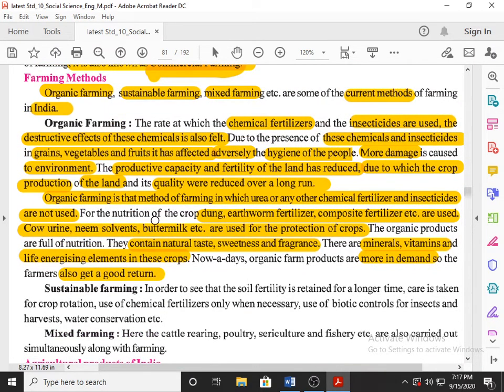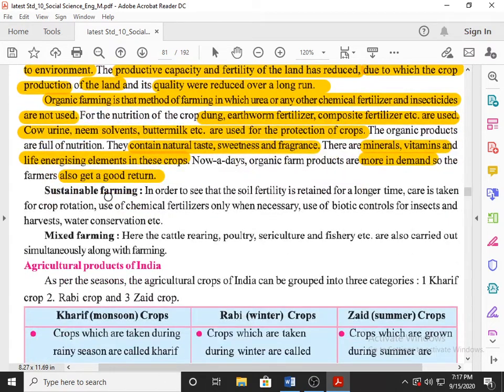The second farming method is sustainable farming. In order to see that the soil fertility is retained for a longer time, care is taken for crop rotation. Here the farmer will rotate the crop. Like right now the farmer goes for X crop, then to get back the fertility, next they go for Y crop, then they go for Z crop. So if you move through a variety of crops, then you will retain the quality of soil, and the fertility of soil will be maintained.